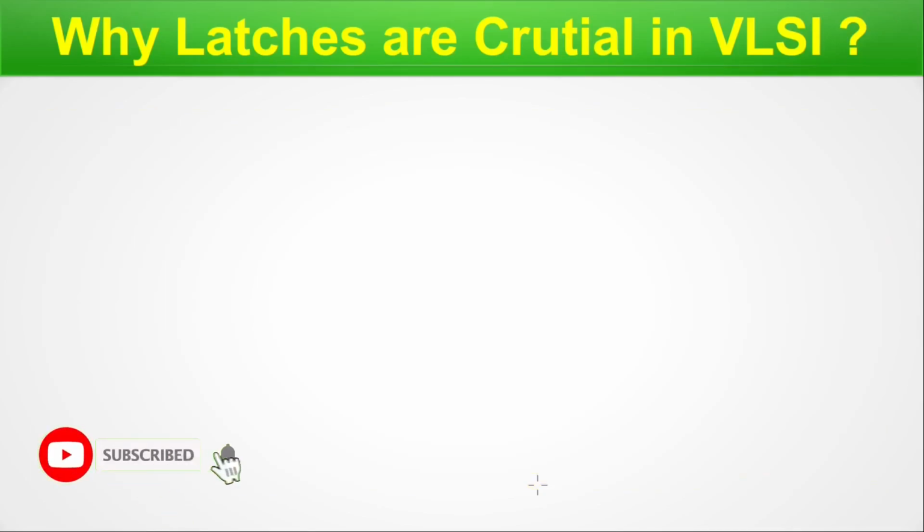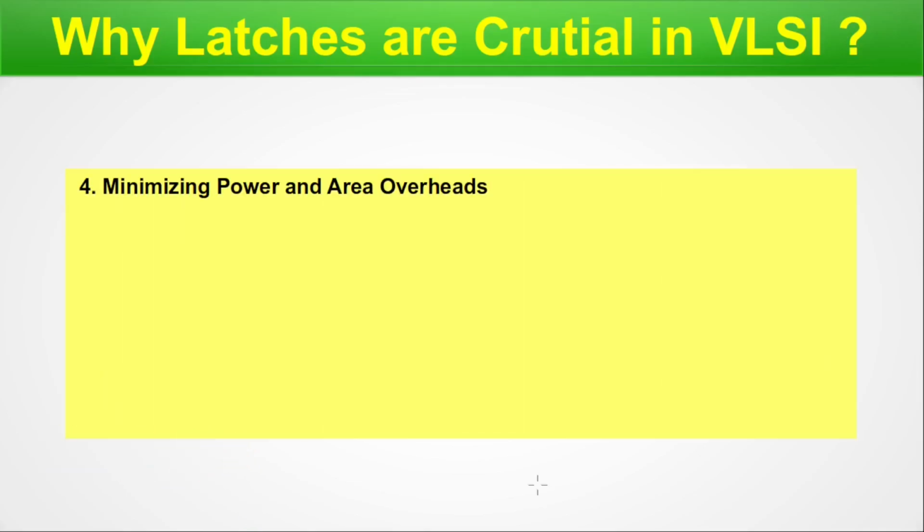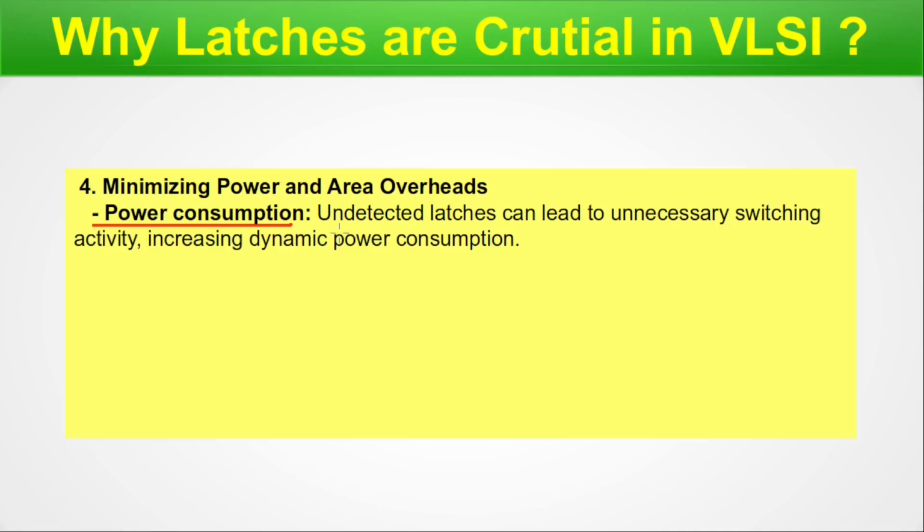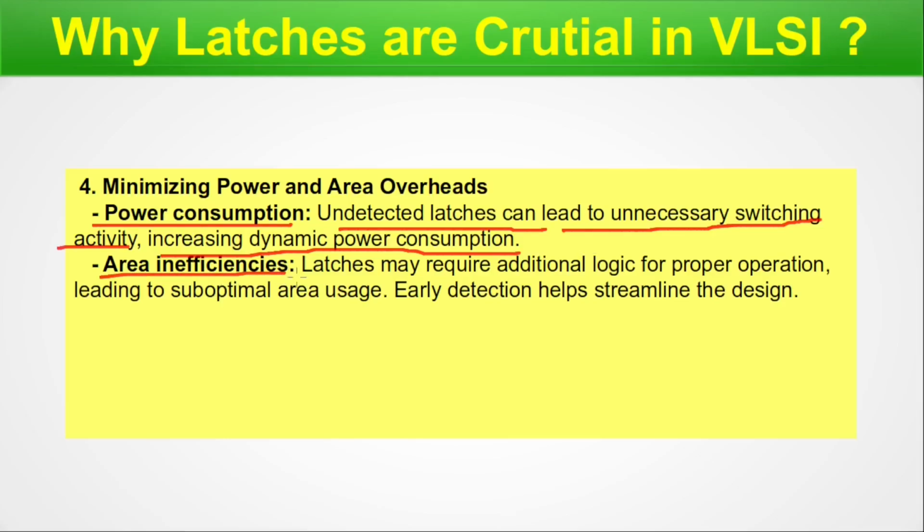We are in the next slide, and let me display the box. Here, the next point is minimizing power and area overheads. Power consumption. Undetected latches can lead to unnecessary switching activity, increasing dynamic power consumption. So this is a power related issue connected with the latch. Area inefficiencies. Latches may require additional logic for proper operation, leading to suboptimal area use. Early detection helps streamlining the design.